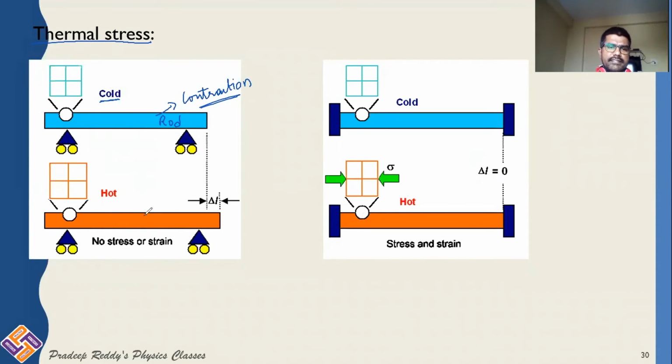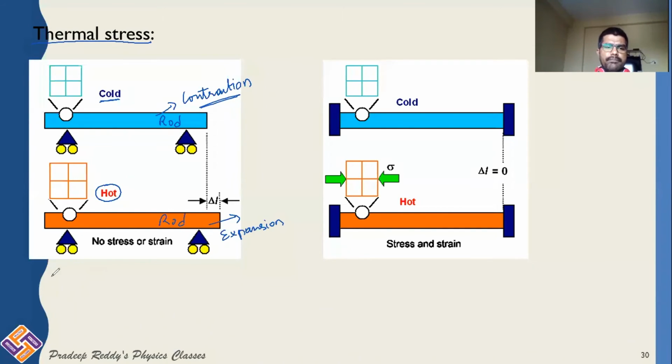In the second case, the same rod is in connection with a hot body. As it is connected with a hot reservoir, it will undergo expansion. Both ends of the rod are free to expand. The rod can undergo expansion freely.